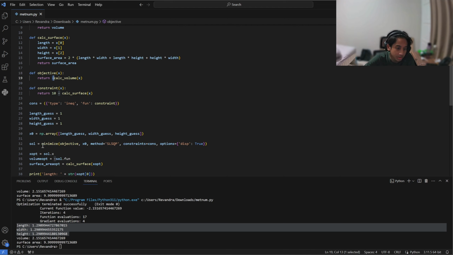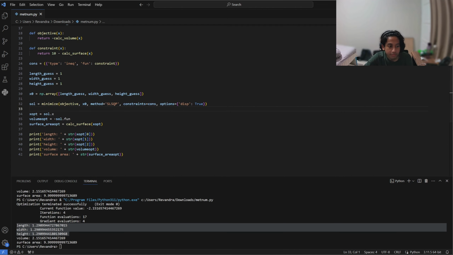After that we use the command minimize. What is minimize? This line is performed to find the optimized values of the length, width, and height of the maximized volume box, while ensuring the surface area does not exceed 10 square units. This method uses SQP, sequential least squares programming.